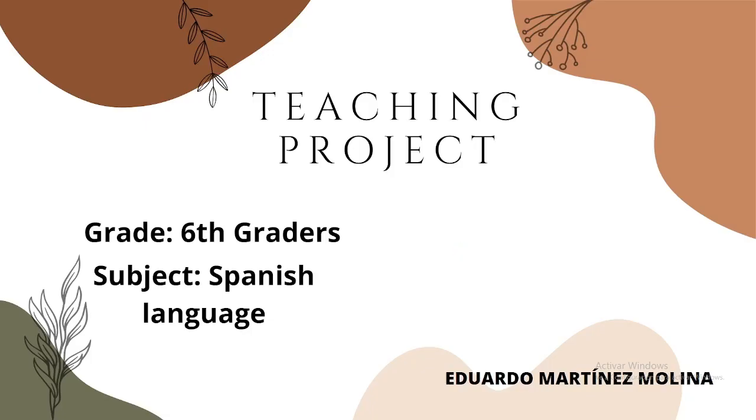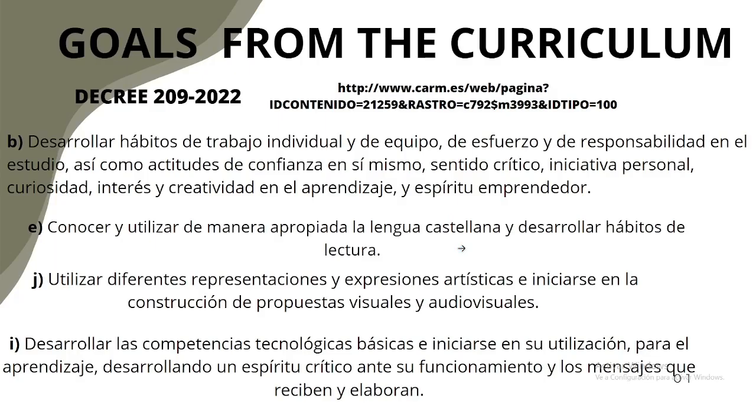So let's start. My teaching project is designed for students in the 6th grade of primary school, and the subject is Spanish language. First of all, I will start with the objectives of this activity, which I have taken from the Decree 209 from 2022, that dictates the curriculum of primary education in the region of Murcia.